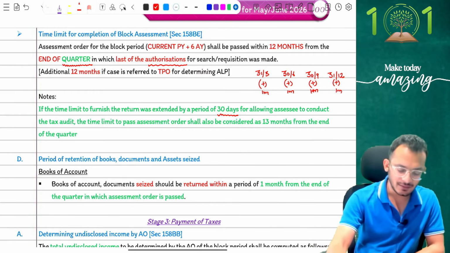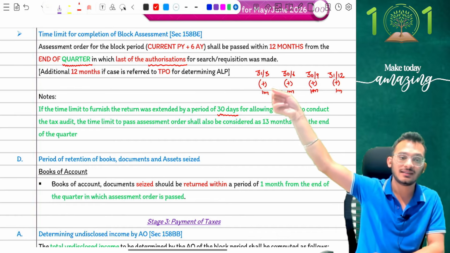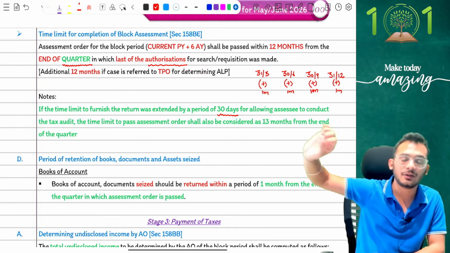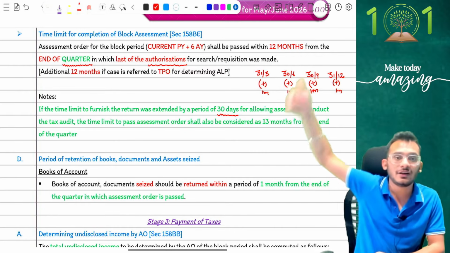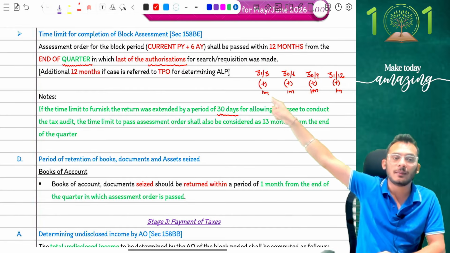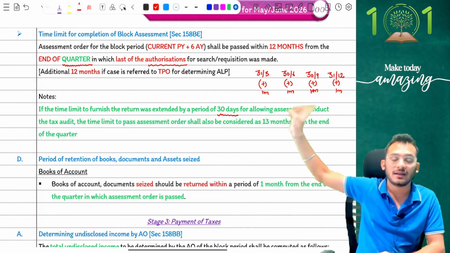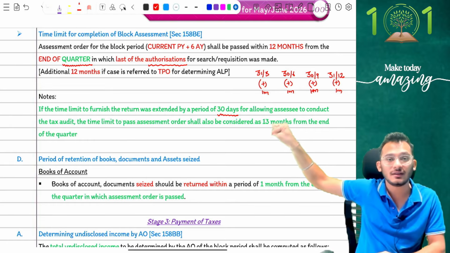Quickly for me. The amendment clarifies that when the Vakalatnama gets over, the last date of authorization is made. From that date, you will go to the end of the quarter. From that end of the quarter, you'll go an additional 12 months in order to complete your assessment. But if at any point of time you've requested for an additional 30 days to get your audit done,